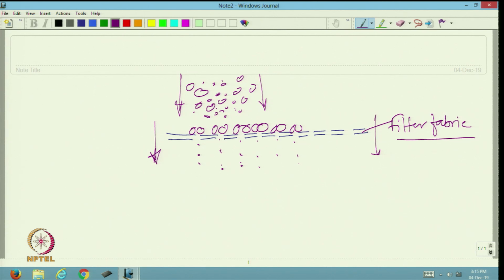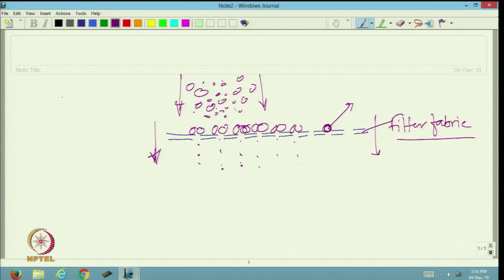And this will form a layer. Although there will be chances where they can block the total pore entirely, the chances of this type of situation are very rare, because the dimension of the pores and the dimension of the particles are not exactly the same.